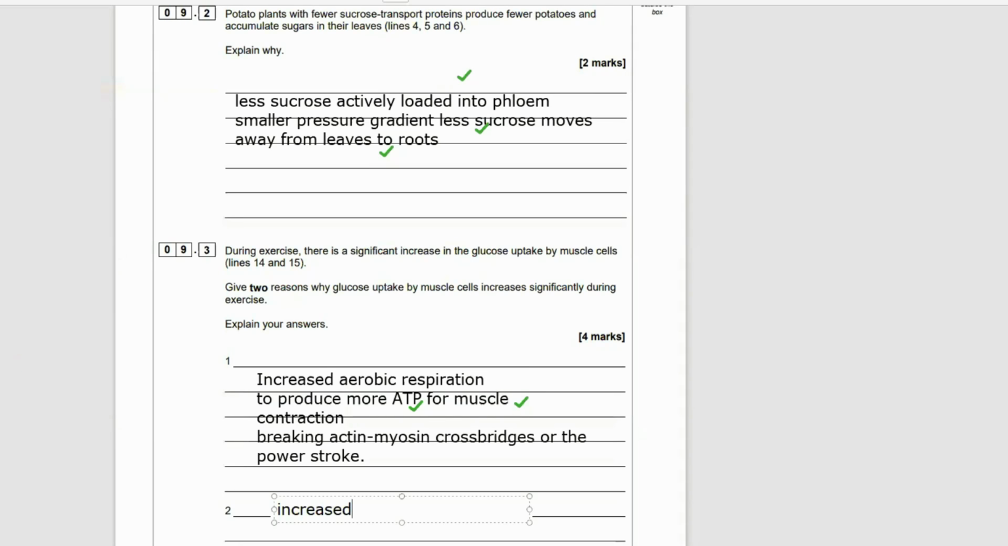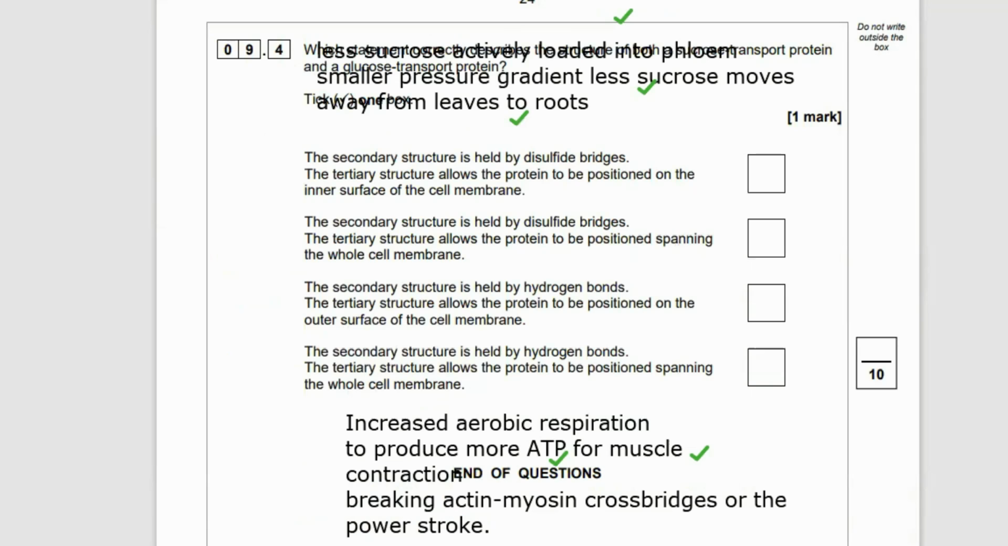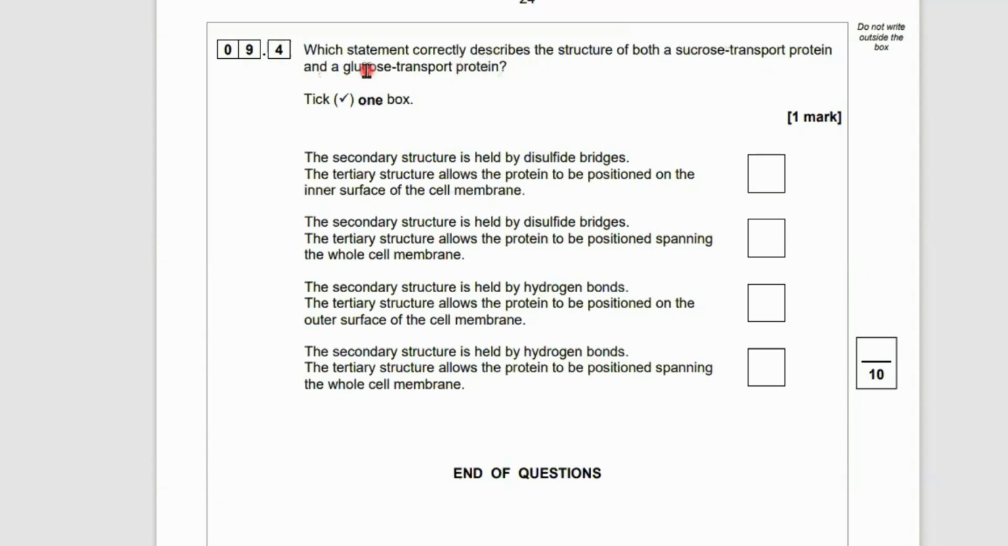We've already got 3 for saying aerobic respiration, more ATP used for muscle contraction, and a steeper concentration gradient of glucose into the cell. And we're then going to get an increased amount of channel proteins for increased facilitated diffusion of glucose or co-transport of glucose. An increased amount of channel proteins are moving into the cell membrane.